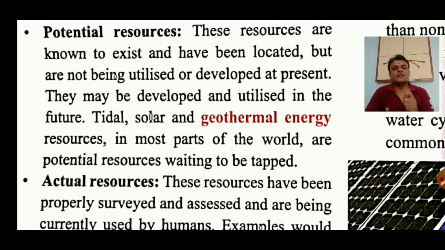So the potential resource definition is they are known to exist, means उनका अस्तित्व है, they have been located, उनका पता भी चल गया है कहाँ पे है, but are not being utilized or developed at present. अभी वो use नहीं हो पा रहे या उनका पूरा use नहीं हो पा रहा है. So they may be developed and utilized in the future, right? The examples are tidal, solar and geothermal energy.